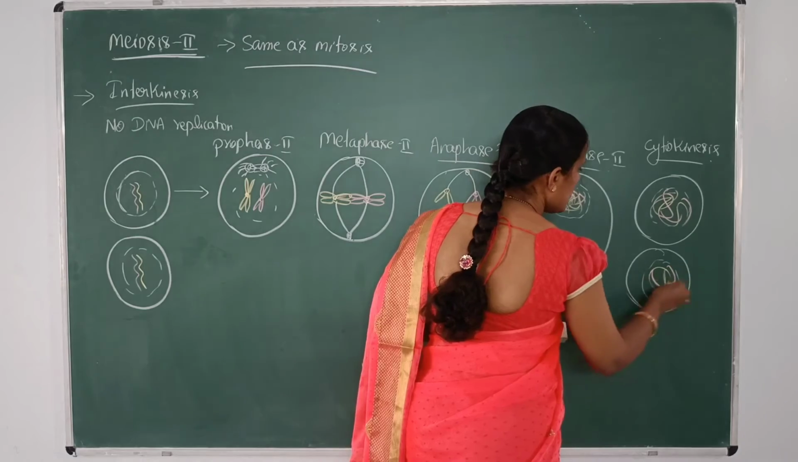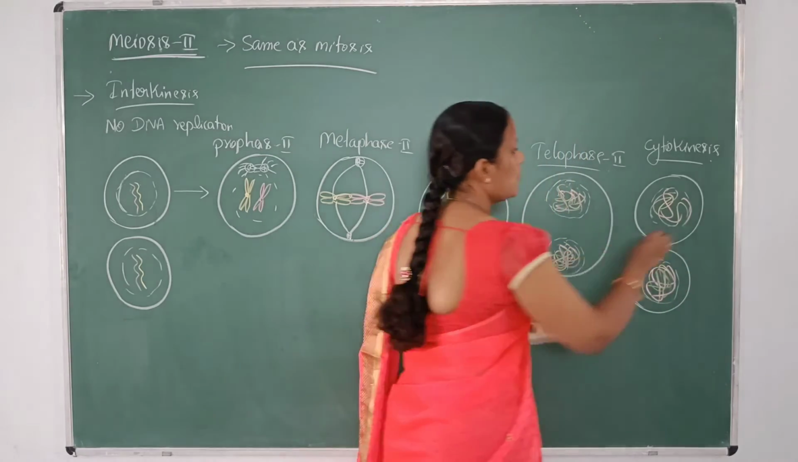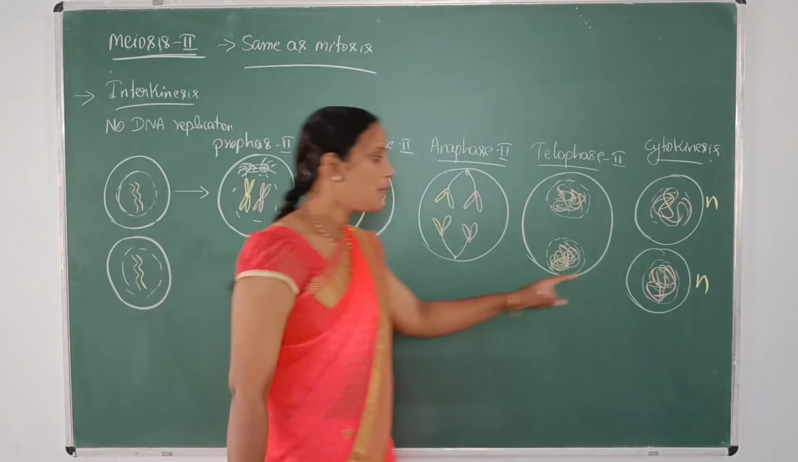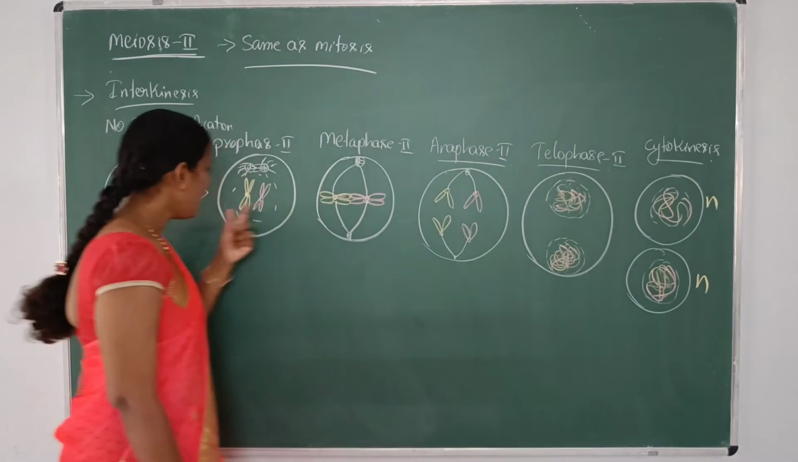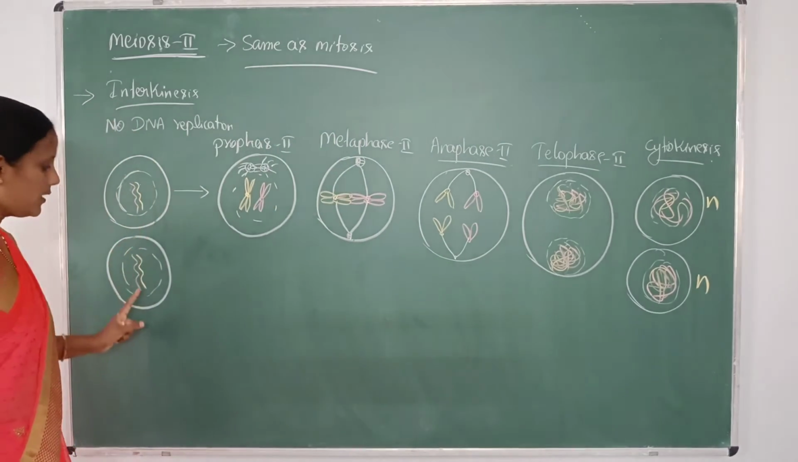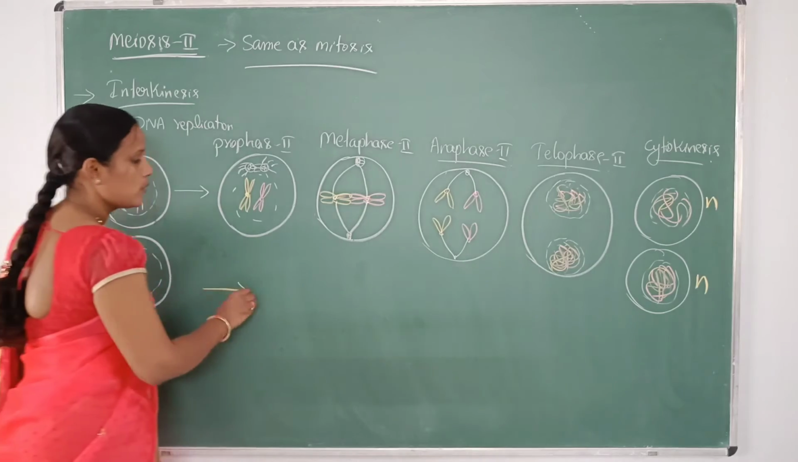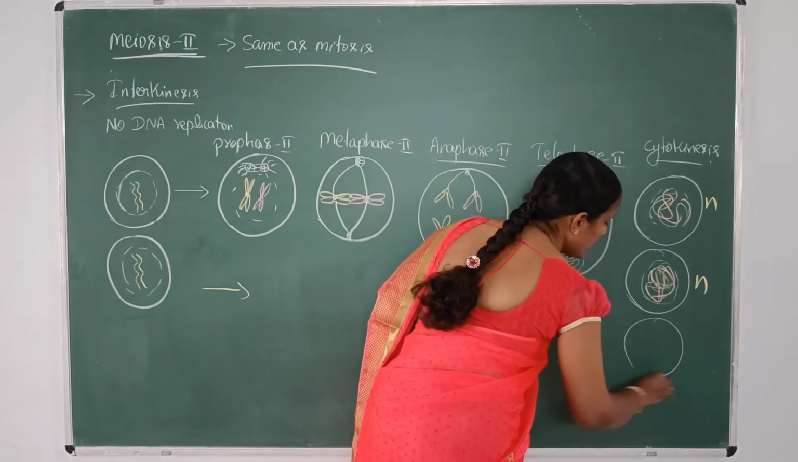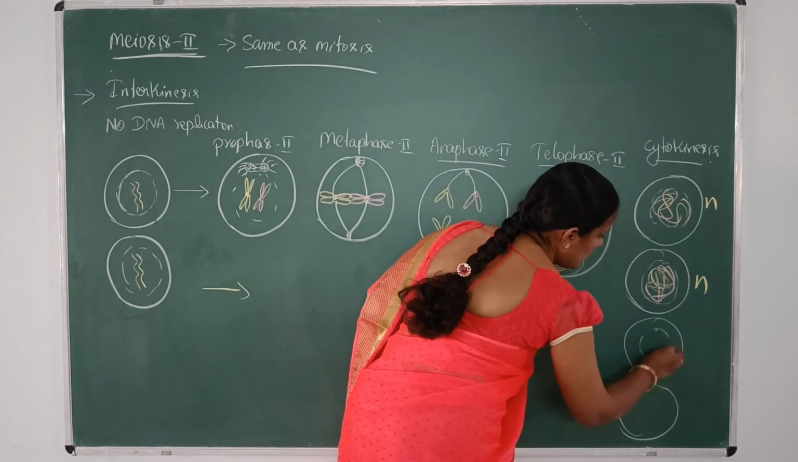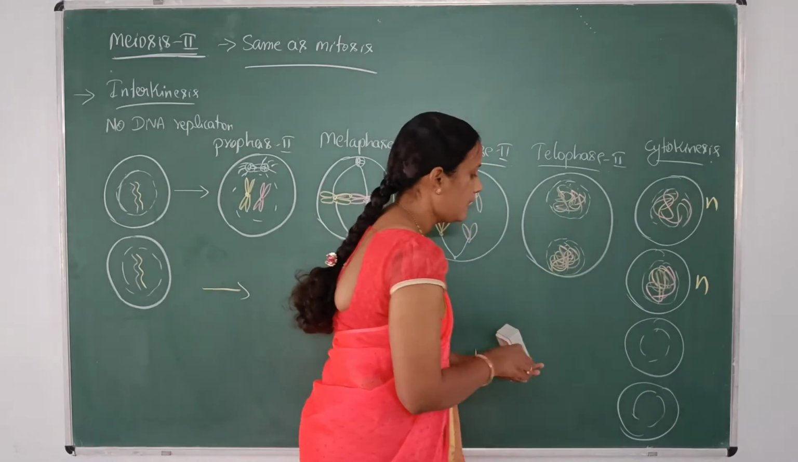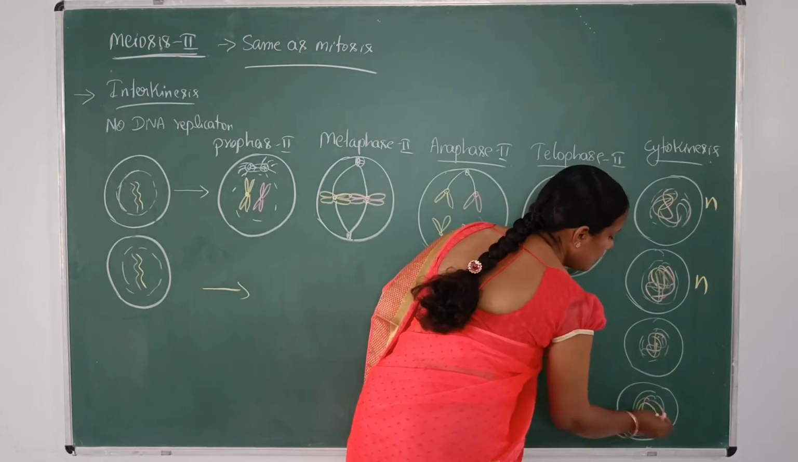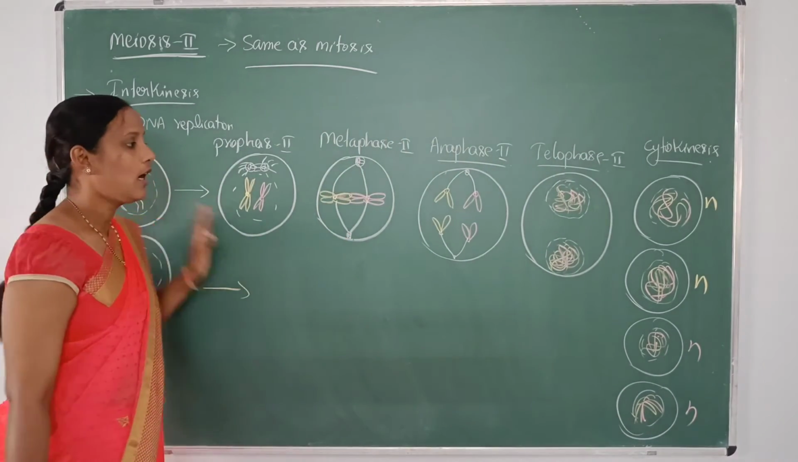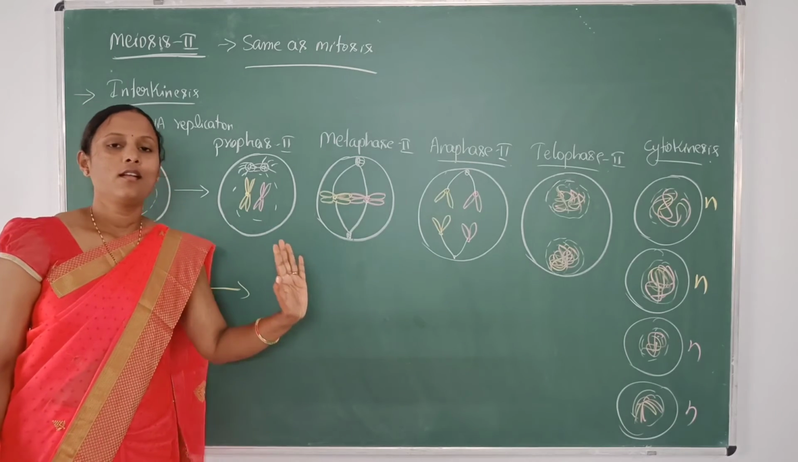These daughter cells have how many chromosomes? n number of chromosomes. And how many cells are formed here? Two cells, right? We have taken only one cell here, and there is one more remaining cell. The same process will happen. As a result, two more cells will be formed here, and they also have n number of chromosomes. So now you got how four cells are formed in meiosis.